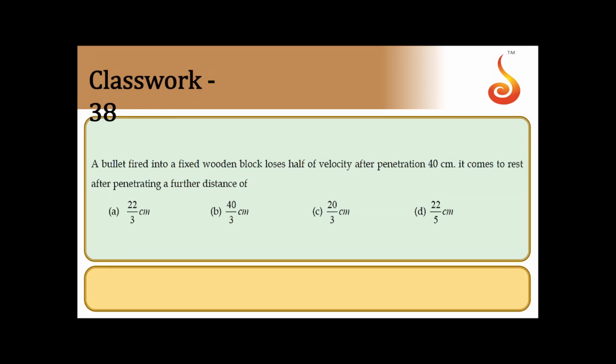A bullet fired into a fixed wooden block loses half of its velocity after penetration of 40 centimeter. It comes to rest after penetrating a further distance of 22 by 3, 40 by 3, 20 by 3, or 22 by 5. So after penetrating through 40 centimeter, its velocity becomes half.